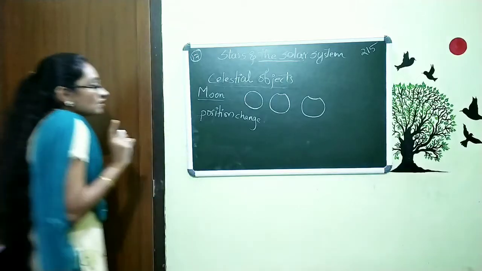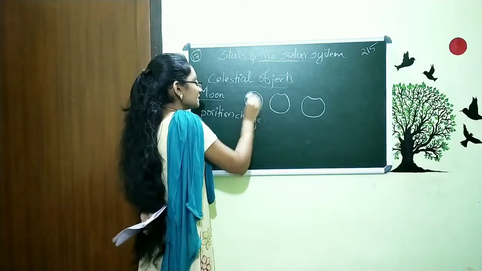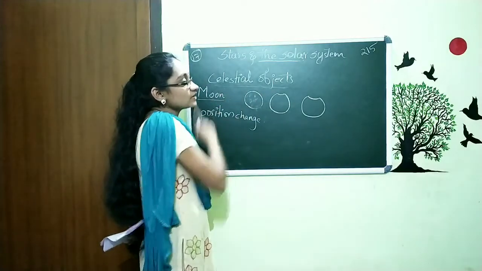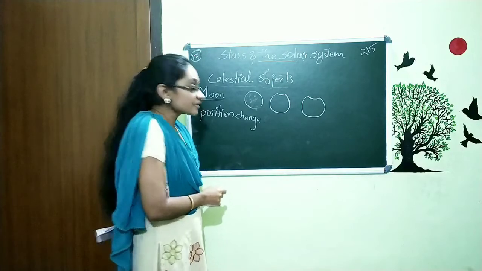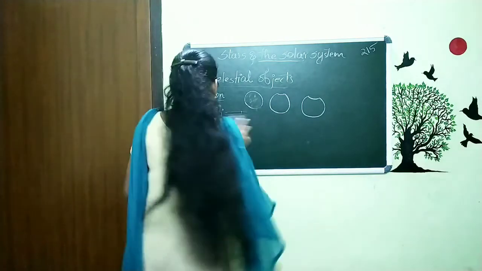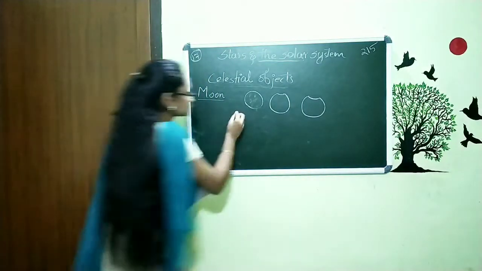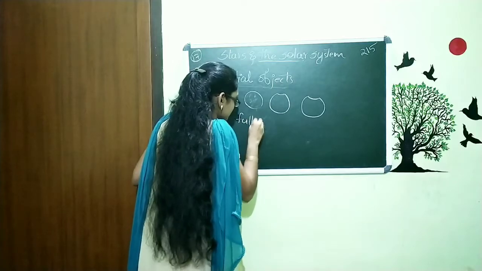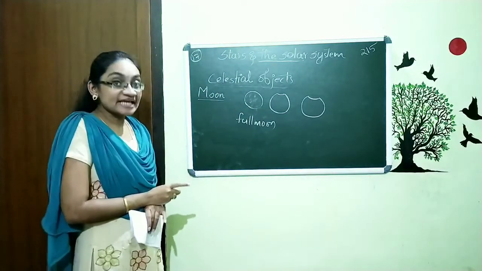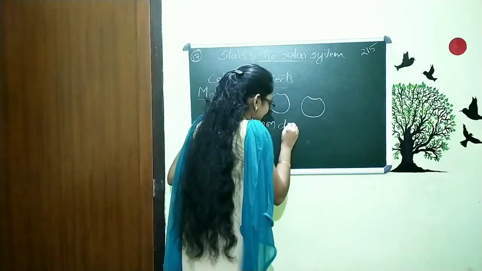Before that, we started by saying this. The moon is in complete round. What do we call this moon? We call this moon by a name called full moon. Full moon, and also the day on which we see this full moon is called full moon day.